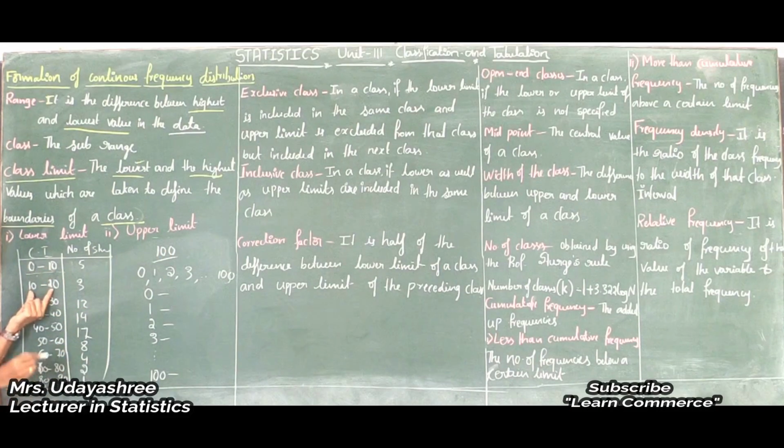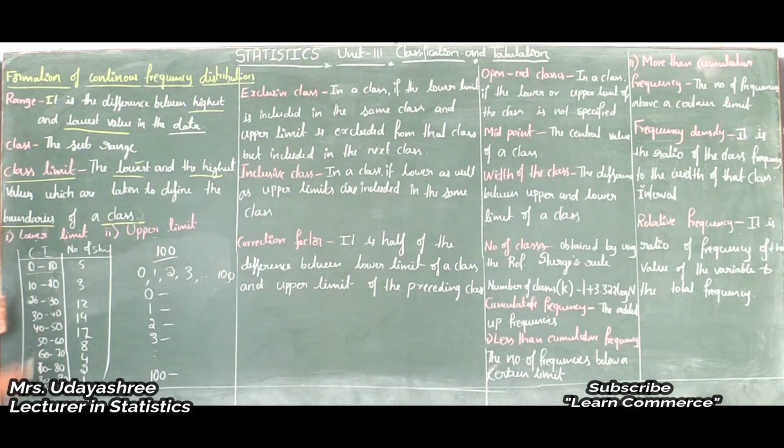In the second class, 10 and 20 are class limits, isn't it? So here 10 is lower limit and 20 is upper limit. Why is 10 the lower limit? Because 10 is the lowest value in the class, so this is lower limit, and 20 is the highest value, therefore it is upper limit. Like that here also, 20 is the lowest value in the class and 30 is the highest value, so 20 is lower limit and 30 is upper limit.